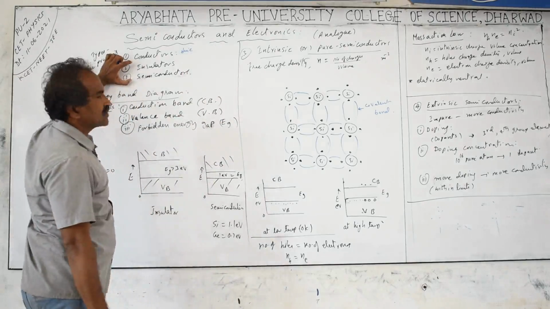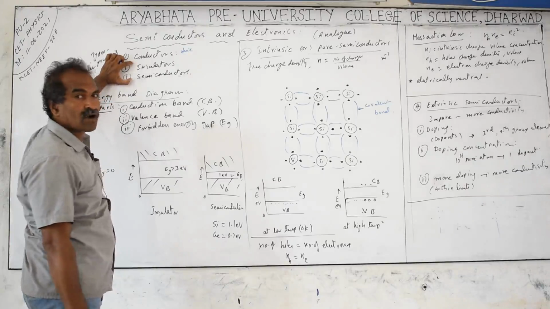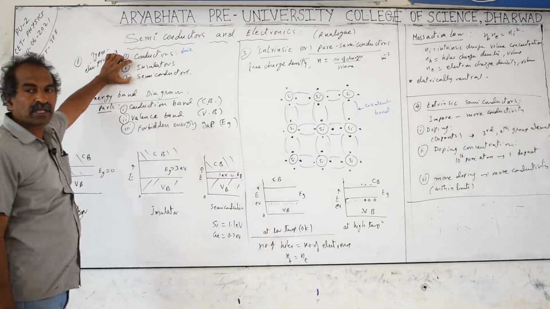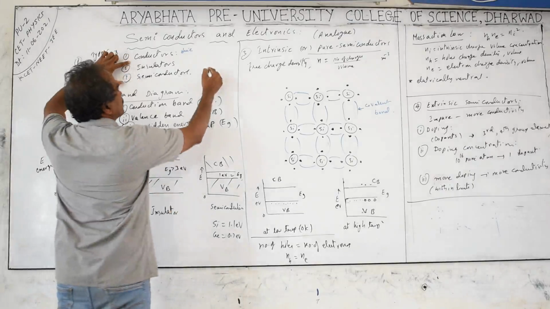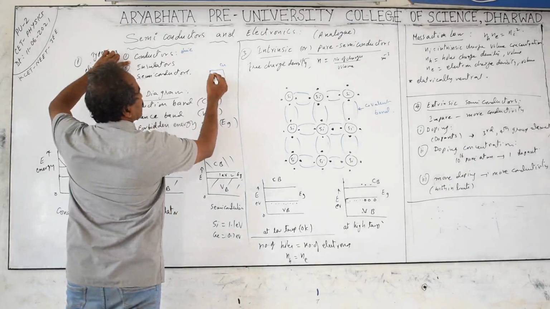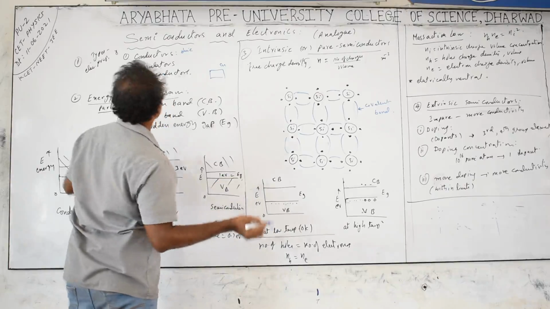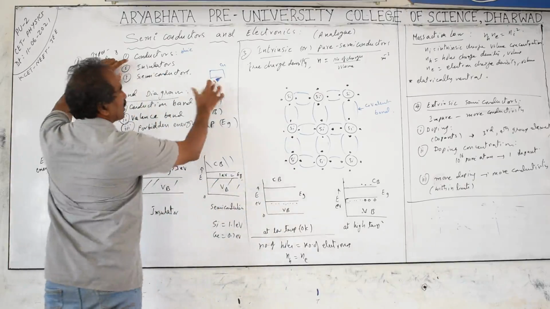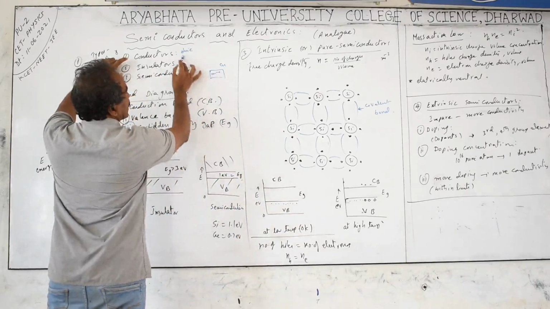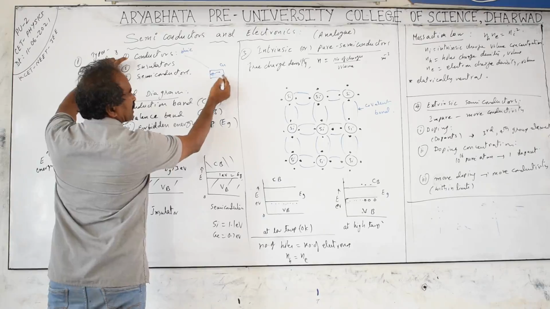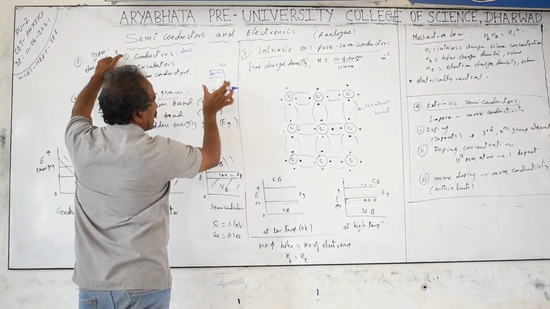In the case of insulators, electrons are strongly bound to the nucleus. In the case of conductors, electrons are not strongly bound to the nucleus. They can easily move from one atom to another. Even without supplying voltage, if you take a metal conductor like copper, an electron won't stay in one place. It keeps moving randomly, just like air molecules in a room. But the number of electrons going one side equals the number going the other side, so the net current is 0 without applying a voltage or battery potential difference.